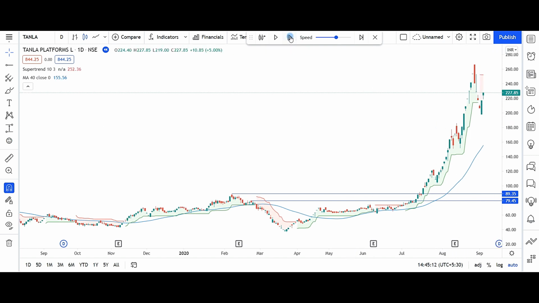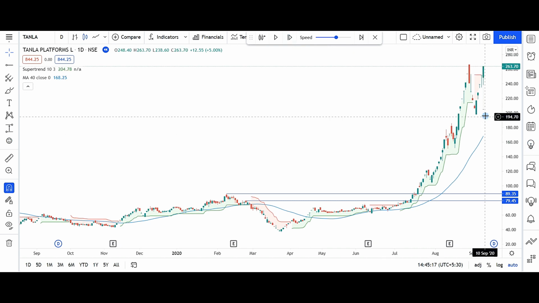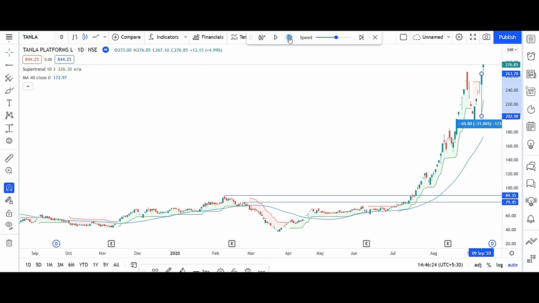let us see if it has given any fresh entry. So this is super trend positive and above the 40 moving average, but it's way too high. So at this point the stop loss is around 22% from the stock's entry point, and entry will be on the next day at open.